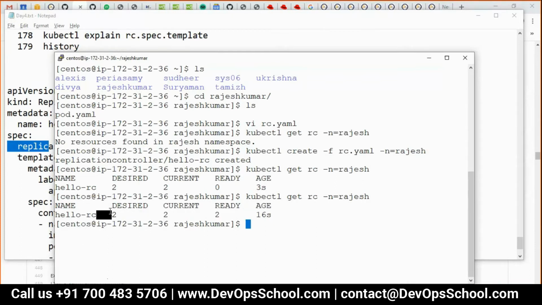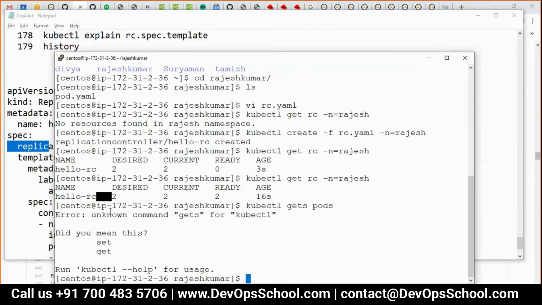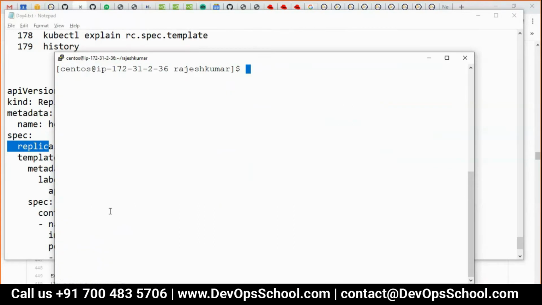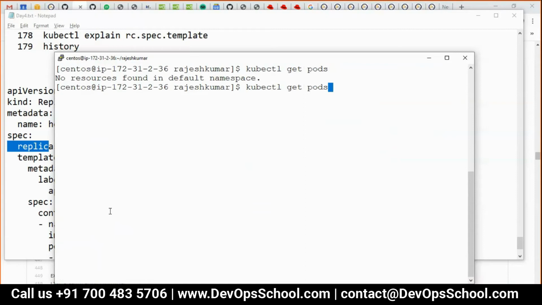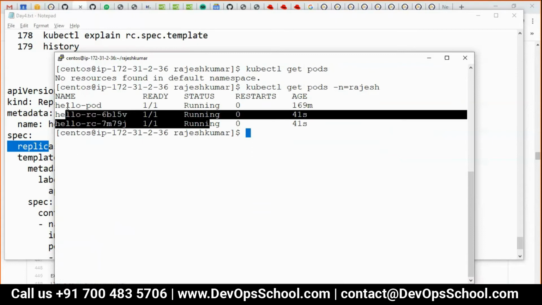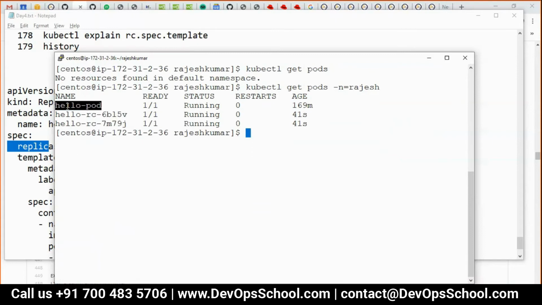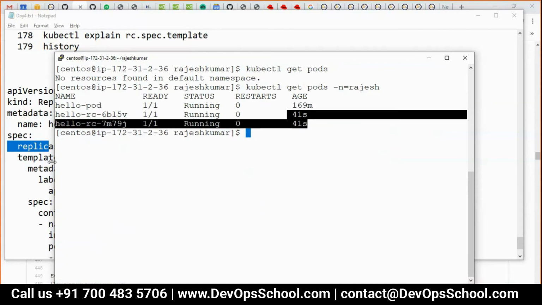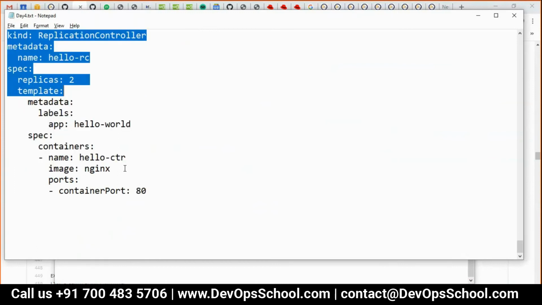So you got 2 pods. Can I see the pod? Get pod. Here it is. Okay, I made a mistake here. Get pod. See here. What is this? Should be having 2 pods, right? So you have to do, right. Okay. So guys, these are the 2 pods which I got right now, and hello pod which is earlier I created. Okay, this is the older one. You look at the age actually. So this is the one. So guys, I have got the RC, created RC.